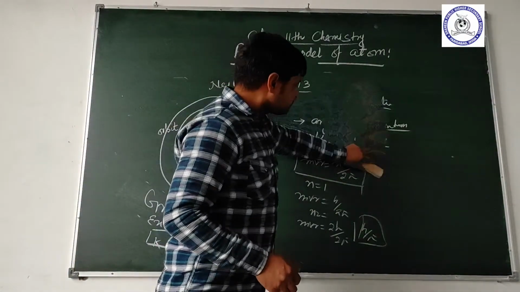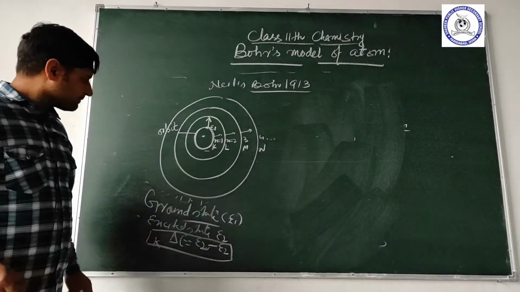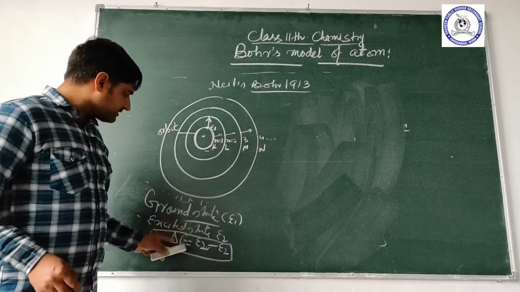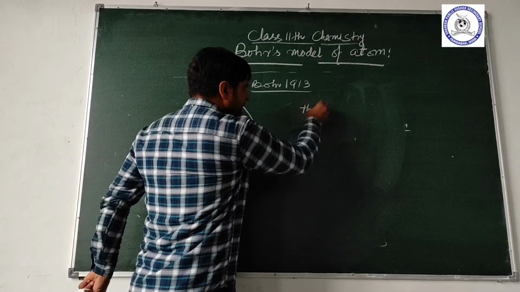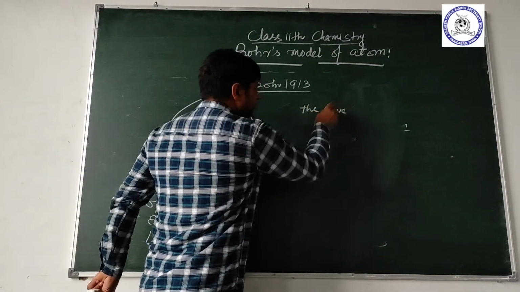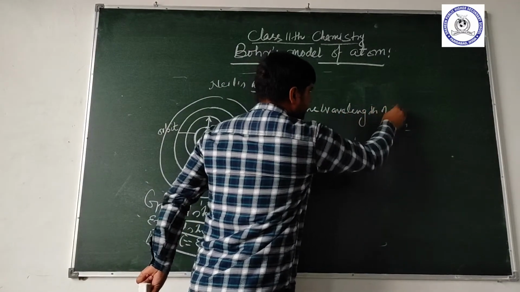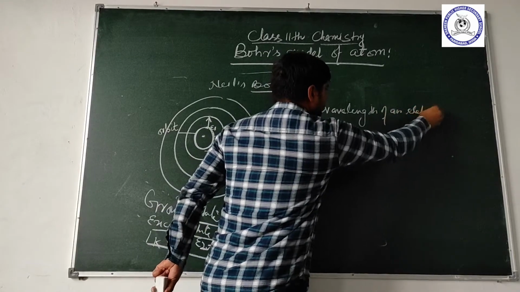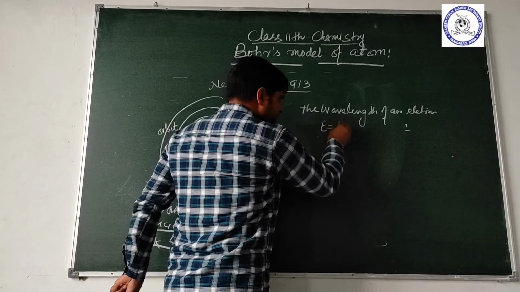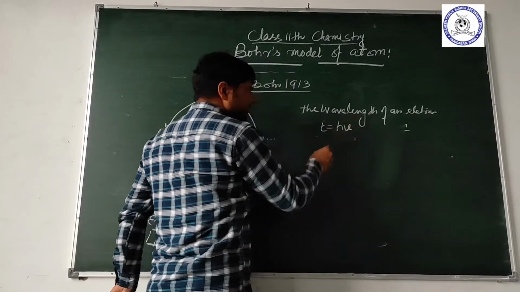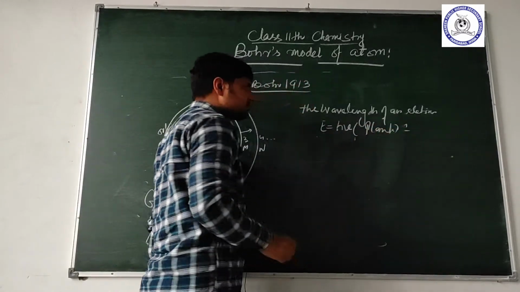Now, this relation is also used to calculate the wavelength of an electron. As we know, according to Planck's and Einstein's relation, E equal to hv.